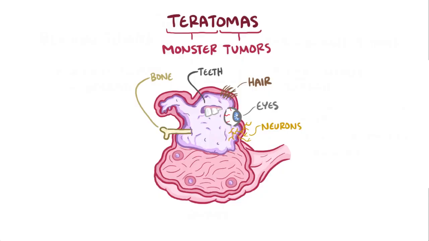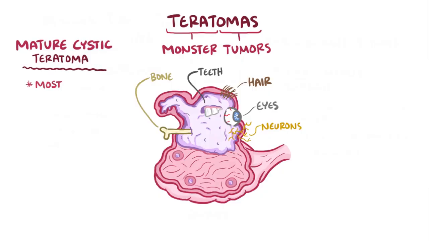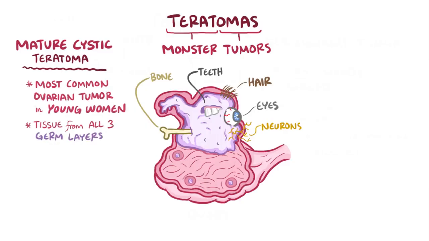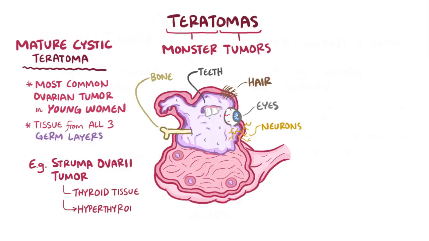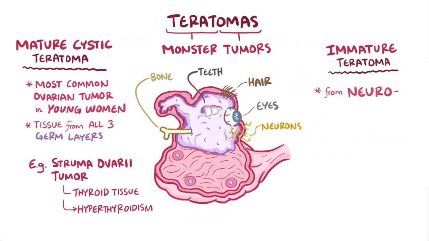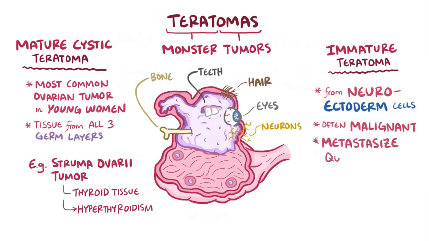Now, there are two types of teratomas, and the first are mature cystic teratomas, which are the most common ovarian tumors in young women and are formed from tissue that comes from any of the three germ layers. One example is a struma ovarii tumor, which is made up of only thyroid tissue and can release thyroid hormone, which leads to hyperthyroidism. The other type are immature teratomas, and they develop specifically from neuroectoderm cells, which come from the ectoderm layer. Immature teratomas tend to be malignant and metastasize quickly.